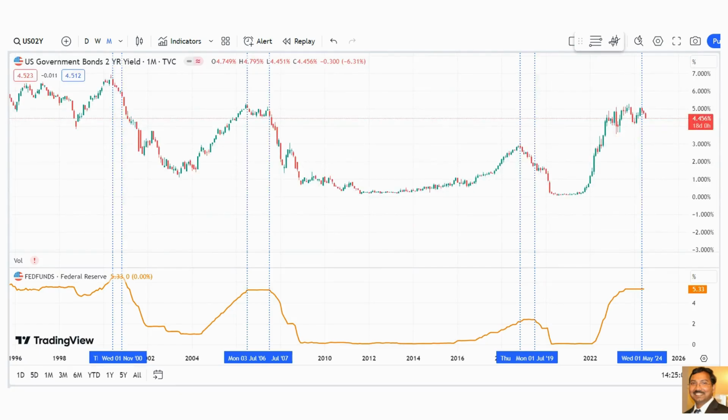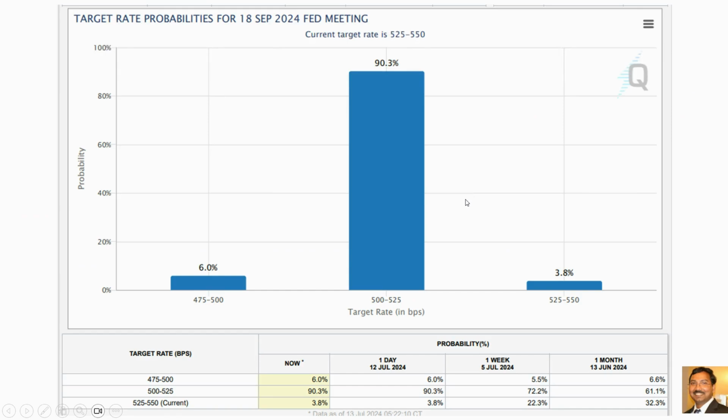And this is the US government bonds 2-year yield in the upper chart, and the one below is the Fed funds rate. I have overlaid both of them because the 2-year yield is the leading indicator for Fed funds rate cuts. You can clearly see in the years 2000, 2007 and 2019, about 4 or 5 months after the 2-year yield fell, rate cuts happened. Right now, for the last 3 months, the 2-year yield is going down. So if the rate cut happens in September, it is almost 5 months, which is a very good indication.